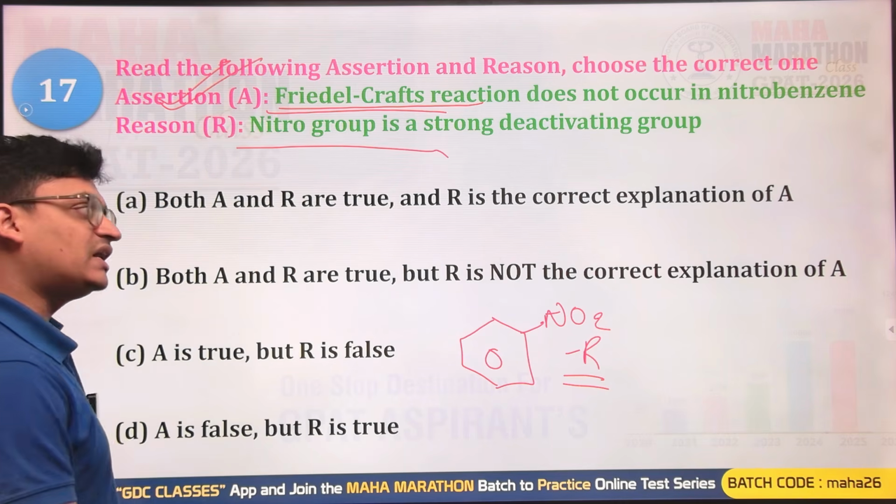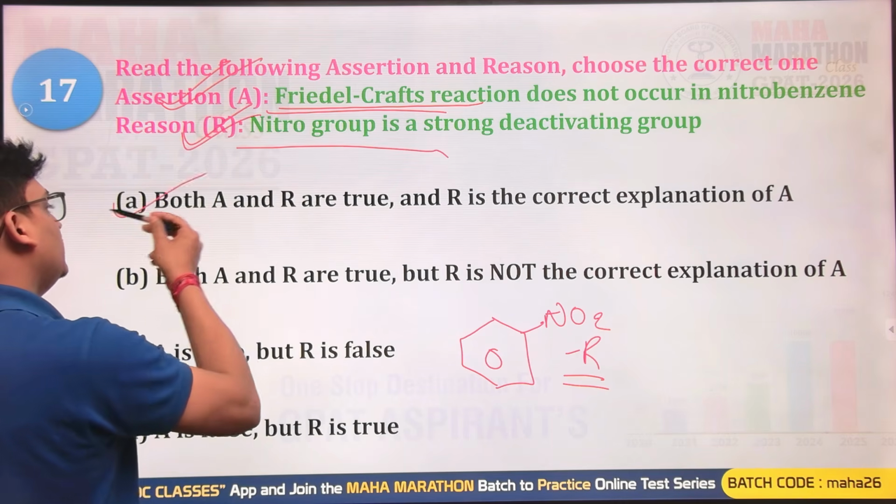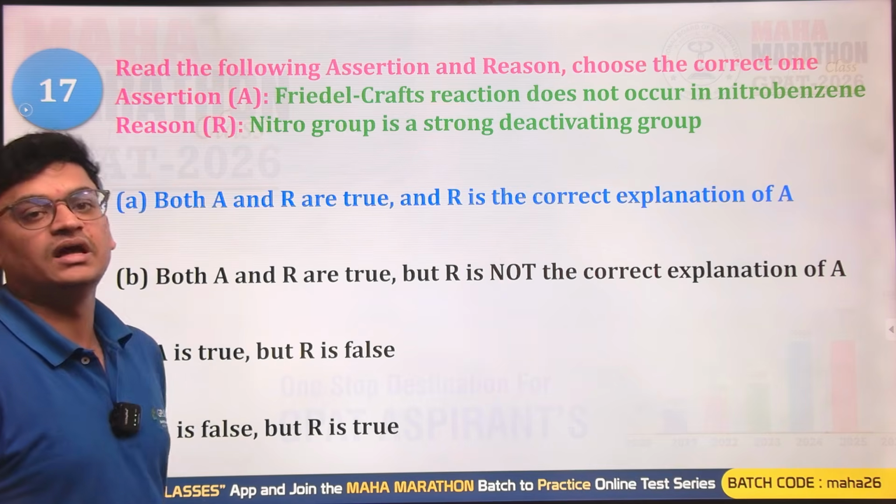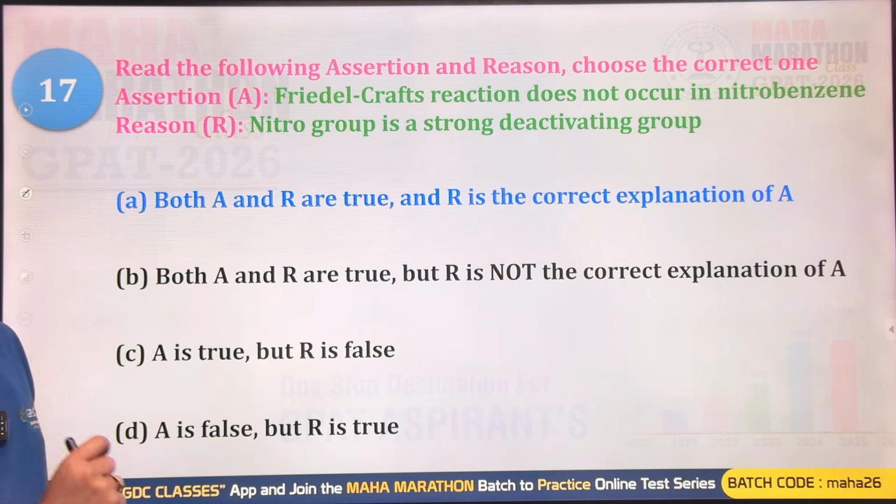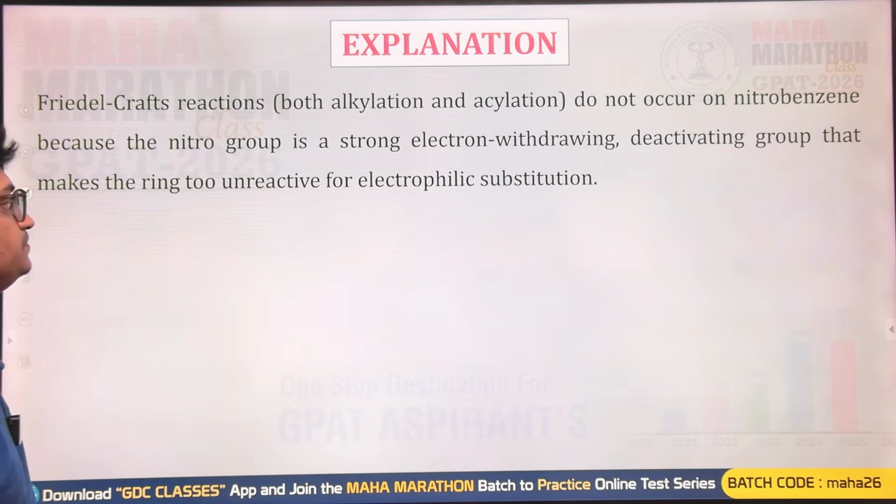Nitro group is a strong deactivating group. Yes, that is also right. So both A and B are right, and R is correctly explaining the A. So A will be the right answer. A option is your correct answer for this question.